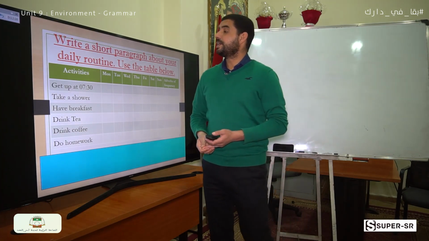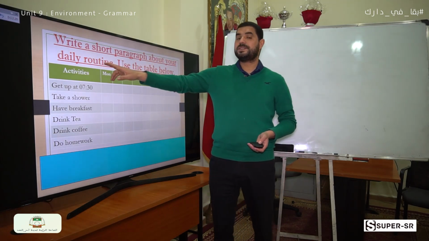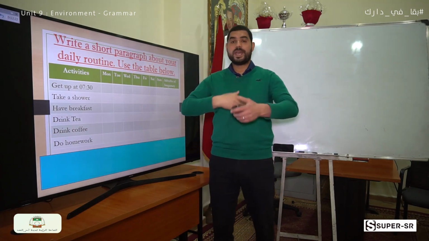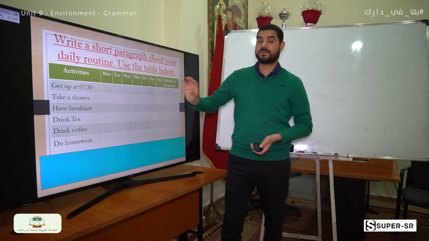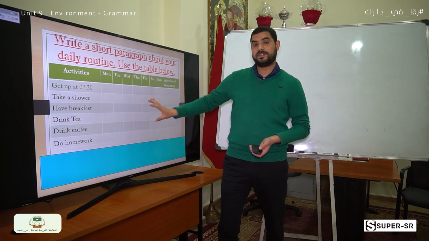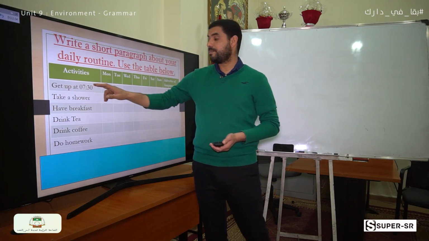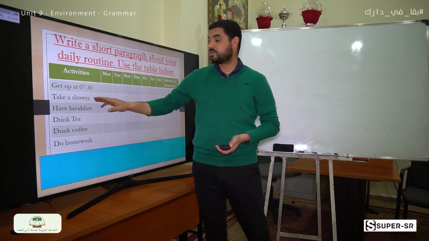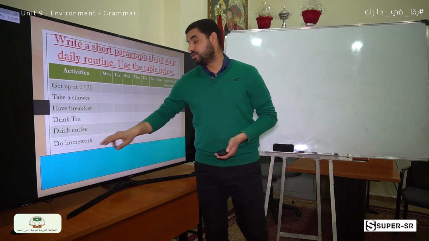Okay, another exercise. Write a short paragraph about your daily routine. What do you do every day? Using this chart or this table, we are going to write a paragraph about your activities. Here I choose some activities. For example, get up at 7:30, take a shower, have breakfast, drink tea, drink coffee, do homework.